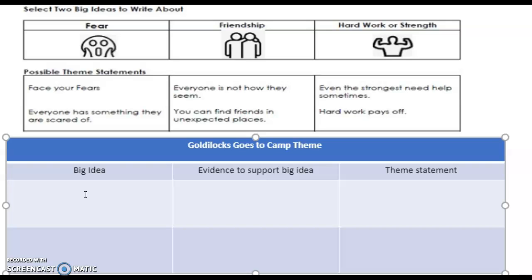So I'm going to take the big idea of friendship. So I'm going to write friendship in this box. Then in this column, it says our evidence to support the big idea. So I need two pieces of text evidence that support this big idea of friendship.